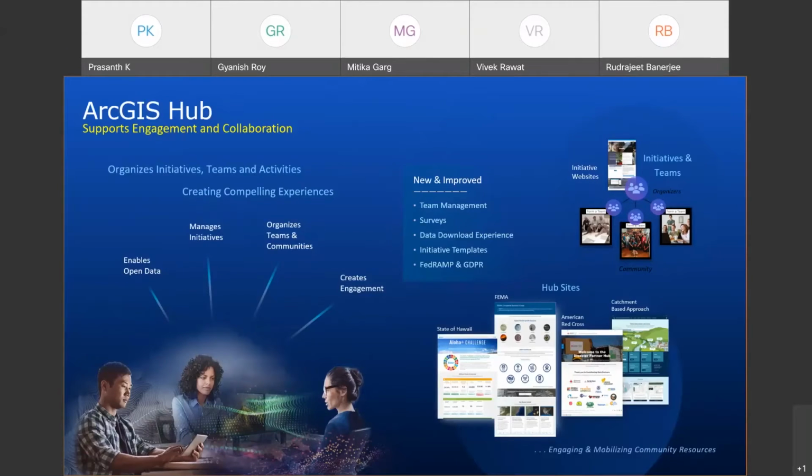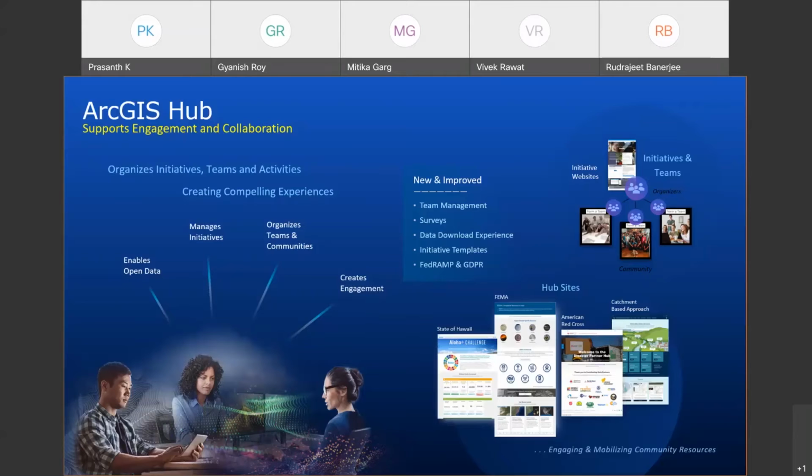ArcGIS Hub also provides a framework for organizing people, data, apps, events, analysis, and activities associated with initiatives to help with team management. New capabilities that ArcGIS Hub now includes are ready-to-use templates for common community-based initiatives to help you get up and running quickly with a specific solution.